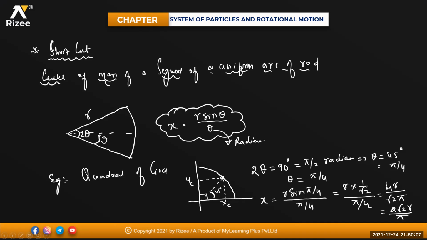2 can be written as how much, beta? 2 into 2. So 2 can be written as root 2 into root 2. This root 2 will get cancelled. So 2 root 2 into r divided by pi. Done?